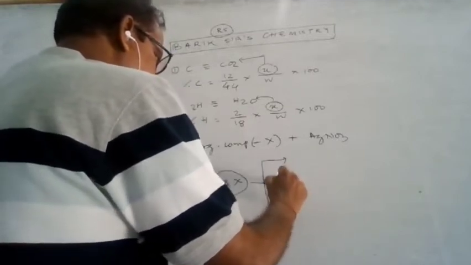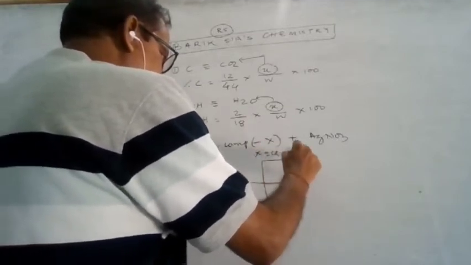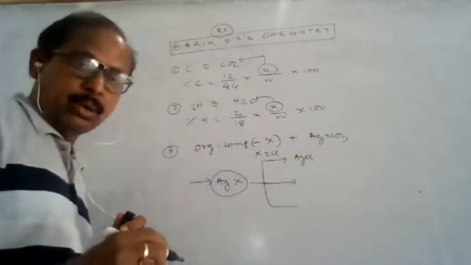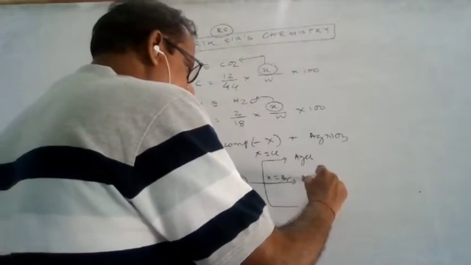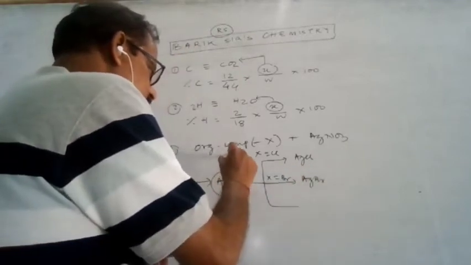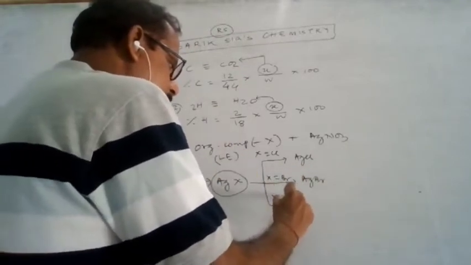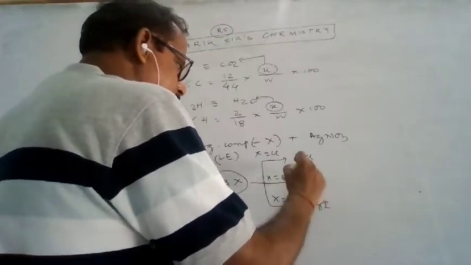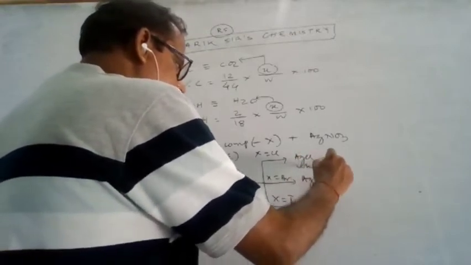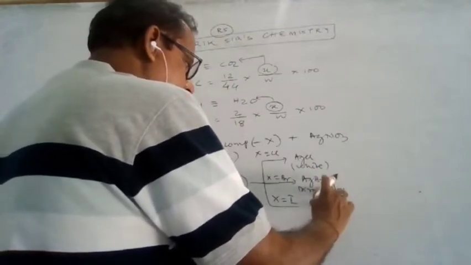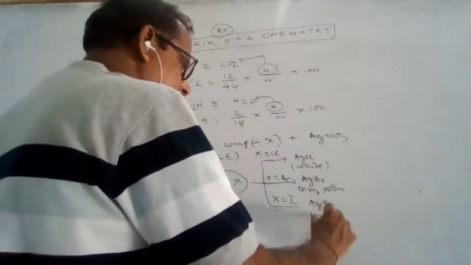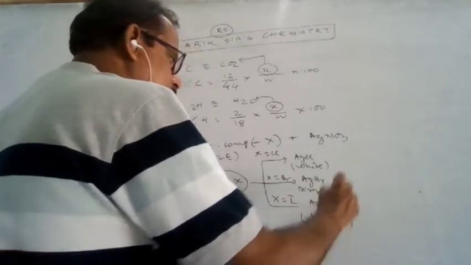If X is chlorine, then AgCl will be precipitated out. If X is bromine, then AgBr is precipitated out. If X is iodine, AgI will be precipitated. AgCl is a white precipitate. AgBr is a dirty yellow precipitate, and it is soluble in ammonium hydroxide. AgI is a deep yellow precipitate, but it is insoluble.